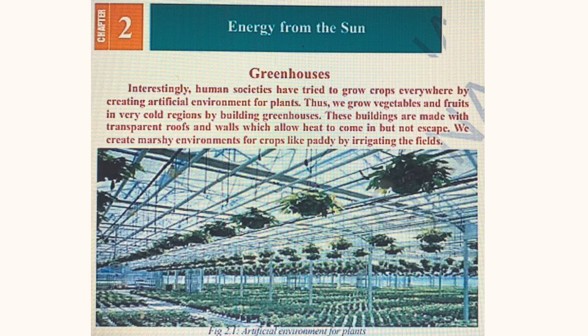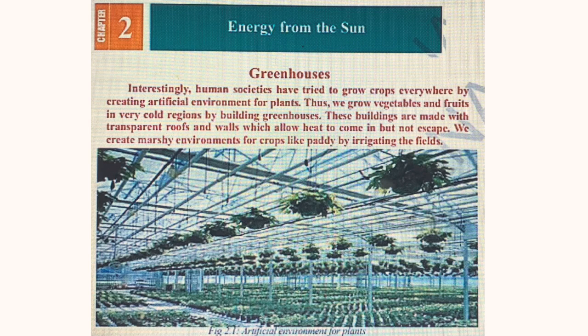In the previous class, we discussed the energy from the sun, and today we are going to discuss greenhouses. Now, look at this picture. It is an artificial environment for the plants. Interestingly, human societies have tried to grow crops everywhere by creating artificial environments for the plants. Thus, we grow vegetables and fruits in very cold regions by building greenhouses.